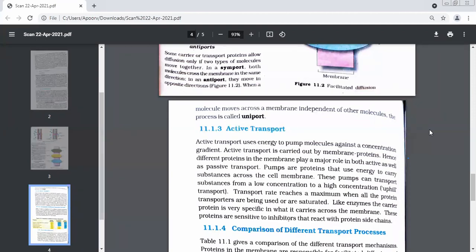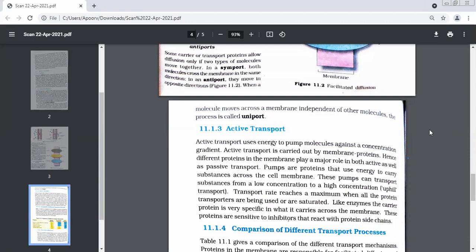I did the word passive transport with you yesterday, and I told you what it means. Does someone remember what passive transport is? Yes, ma'am, in which energy is not required. No utilization of energy. Good. So now we're going to study active transport. Active transport uses energy to pump molecules against a concentration gradient. What does this mean, children? Against a concentration gradient means from low concentration to high concentration. Very good.